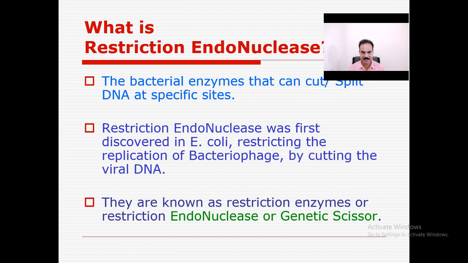at that specific site. Restriction endonuclease was first discovered in E. coli, restricting the replication of the bacteriophage by cutting the viral DNA. They are also known as restriction enzymes or genetic scissors.